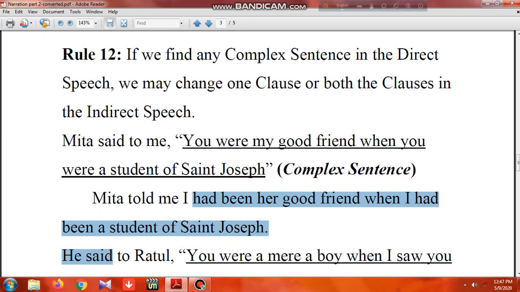So for you we took I, for we we took I, and for my we took her, which follows the second subject. So two clauses here and both clauses got changed. Simply, this rule says if you find a complex sentence in direct speech, then we will change both the clauses when changing it to indirect speech.